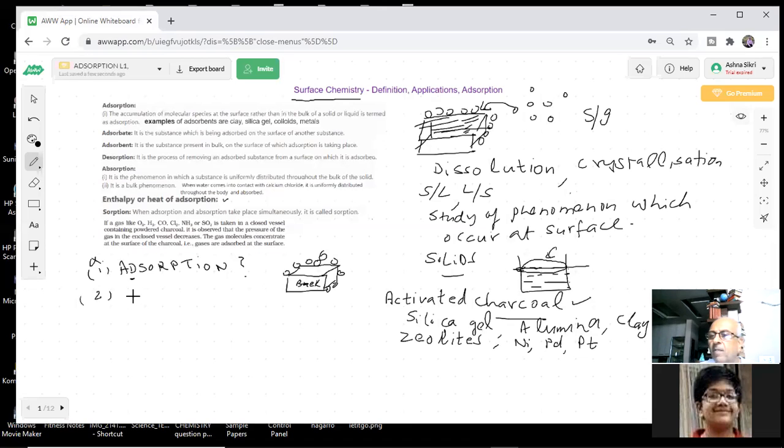The second definition, directly asked in exams many times: what is an adsorbent, students?